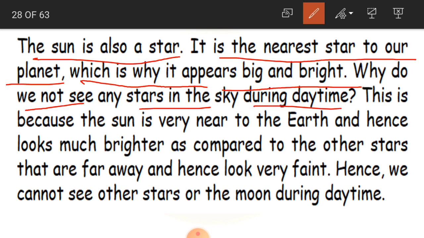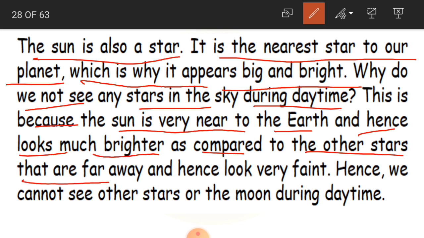The answer is because the sun is very near to the earth and hence looks much brighter as compared to the other stars that are very far away and hence look very faint. The other stars are always there in the sky, because the sun is very near to us and it is very bright.